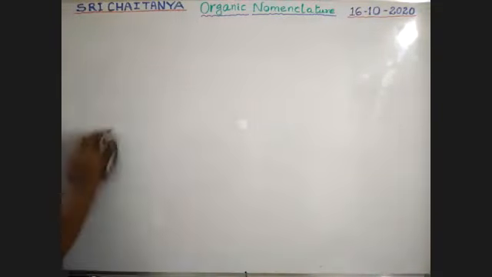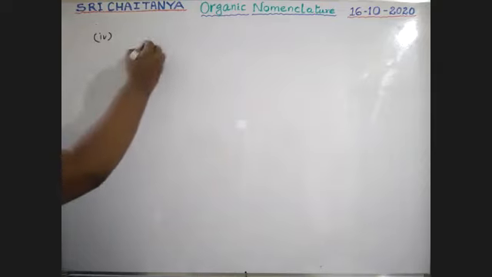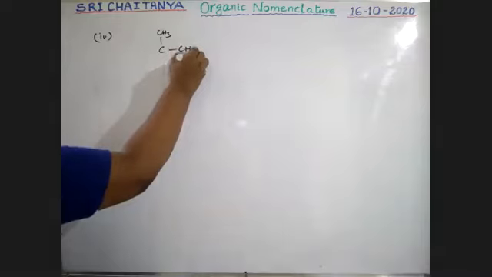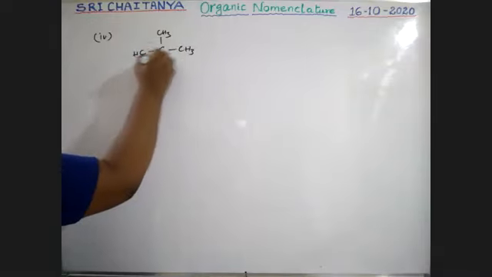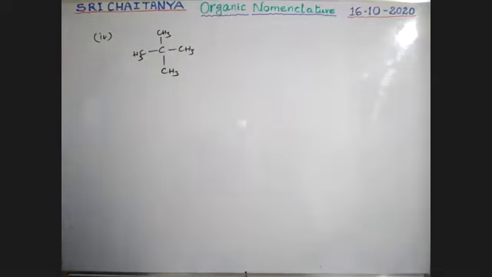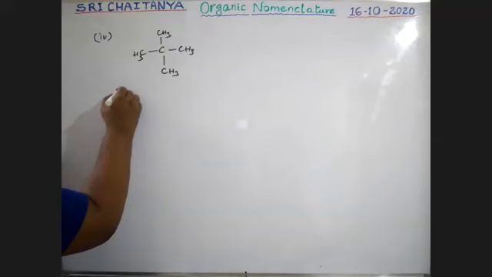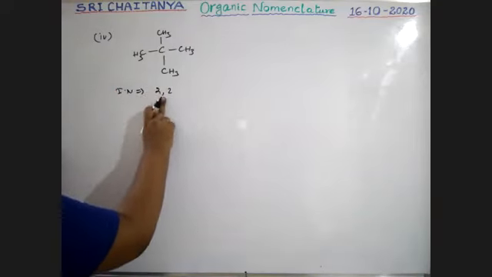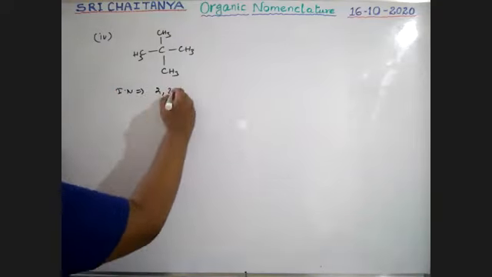Next, the fourth example, I am taking this one. This is a 3 carbon longest chain. 2 methyl groups are attached at the second carbon. The IUPAC name is 2,2. If numbers are repeated, a comma is there. Number and word: dimethyl propane.